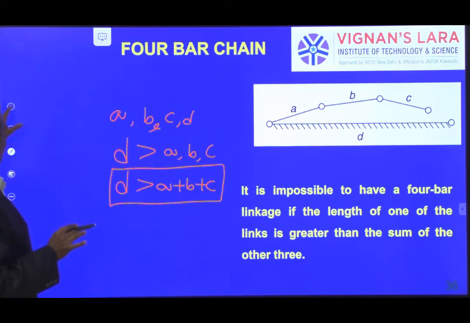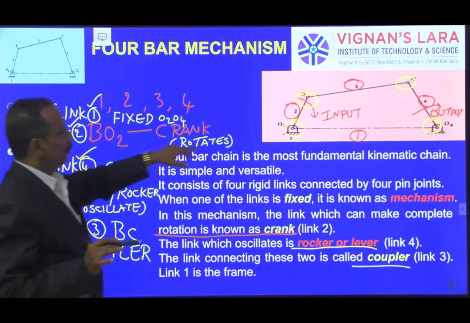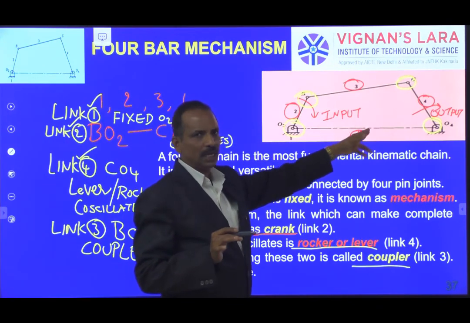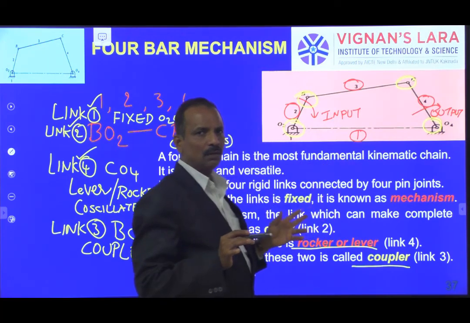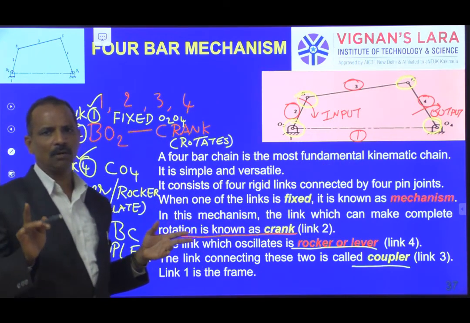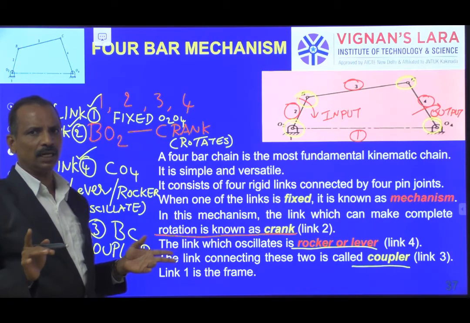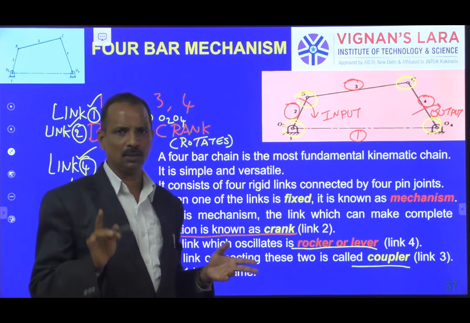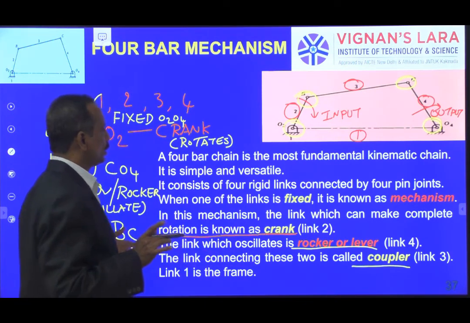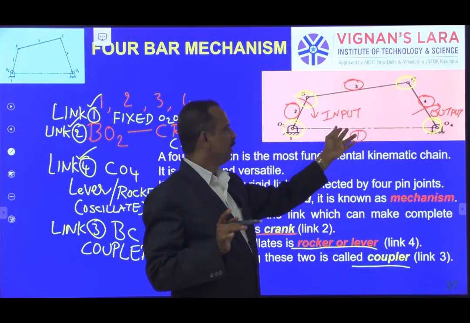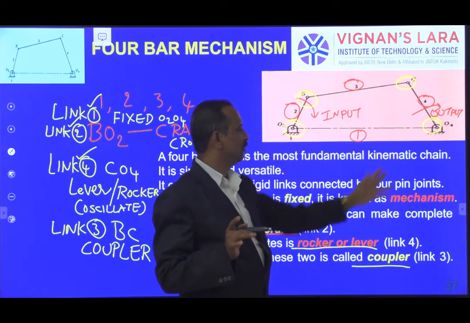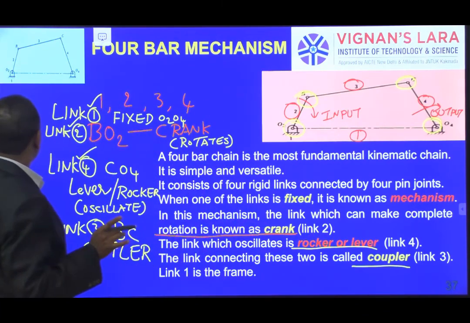By fixing various links in the kinematic chain, we get different mechanisms. We said fixation of one of the links is called a mechanism. Without fixing the link, we cannot call it a mechanism. It is only a kinematic chain. So in this 4-bar quadric cyclic chain, by fixing 4 different links, I get 4 different inversions.